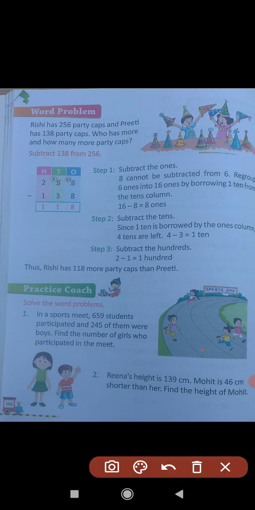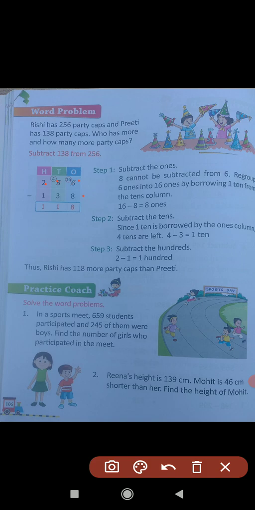256 is the minuend and 138 is the subtrahend. Okay, so now subtract 138 from 256. See the ones place column: 6 and 8 are at the ones place. Now we can subtract. Can we subtract 8 from 6? No, because 8 is greater than 6 and 6 is smaller than 8. So it is not possible to subtract 8 from 6.